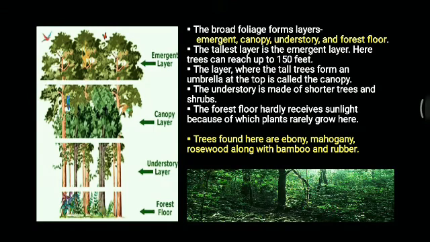So that's why in these areas, the weather is always a bit chilly. The understory is made up of shorter trees and shrubs. And lastly, the forest floor hardly receives any sunlight, because of which plants rarely grow here, and dead plants decompose very quickly.